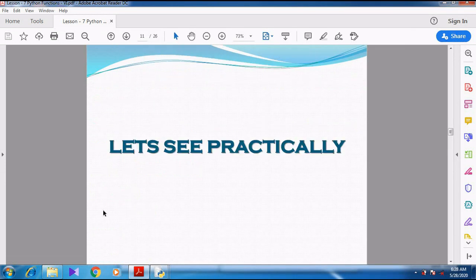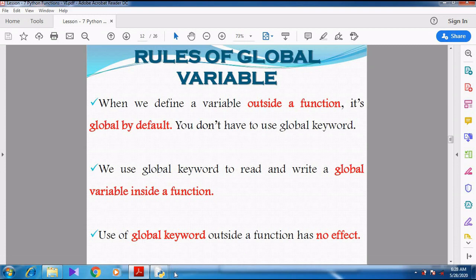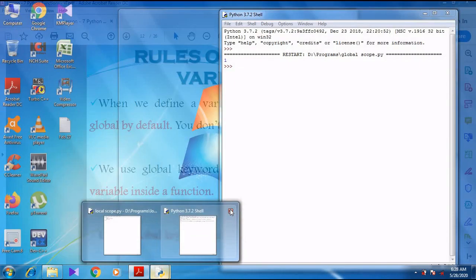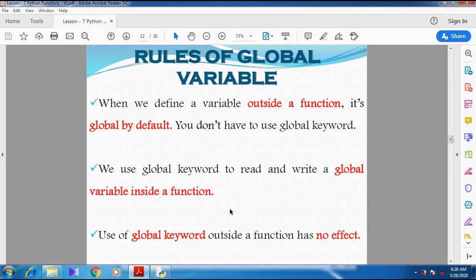Right. Now we can go for the rules for the global variable. Like the rules for local variable scope, there are some rules for global variable. So whenever we define a variable outside a function, it's global by default.